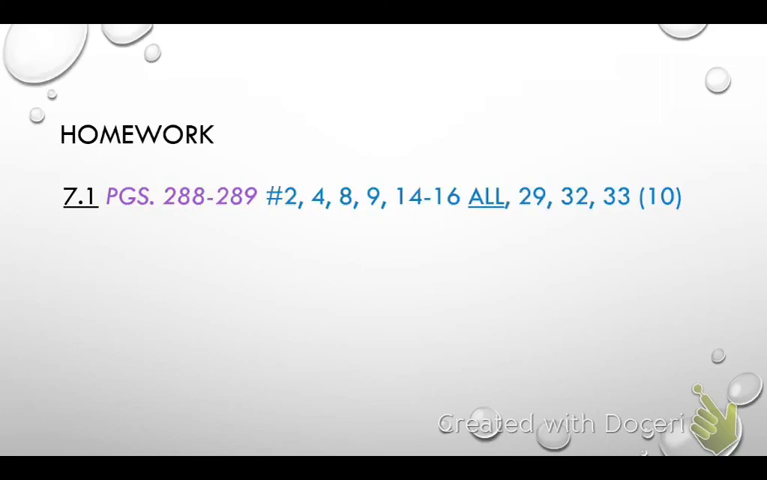Tonight's homework is 7.1. There are 10 problems. So if you would, go ahead and pull your homework out now. It is on big ideas.